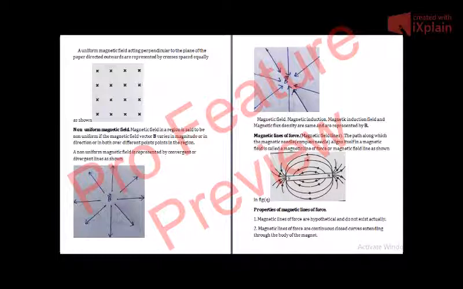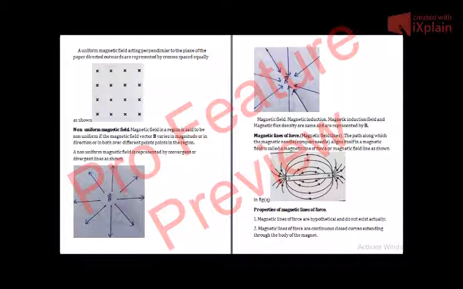Here you can just see two, but it has many properties like electric lines of force. They are almost similar. The properties which we have discussed while discussing electric lines of force or electric field lines are the same, but there will be a little bit of difference. I will tell you that. First property is the magnetic lines of force are hypothetical and do not exist actually, as in case of electric lines of force.